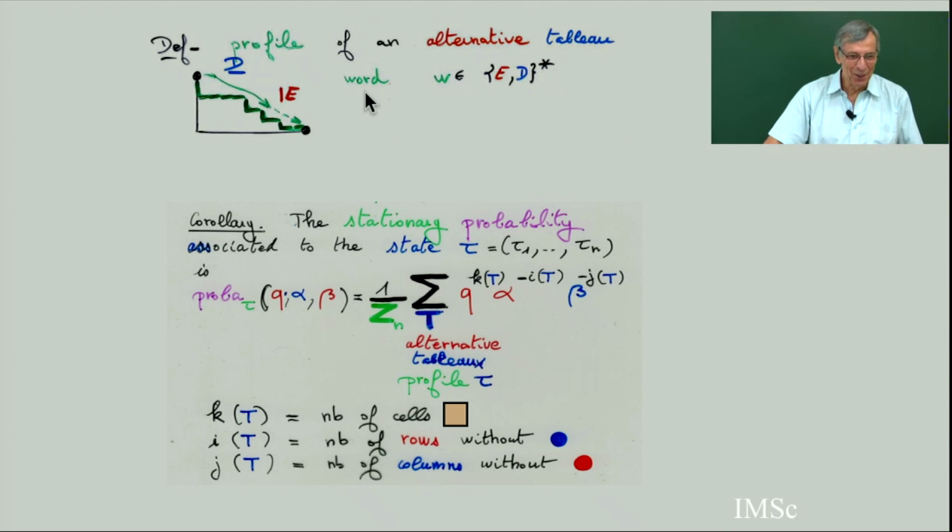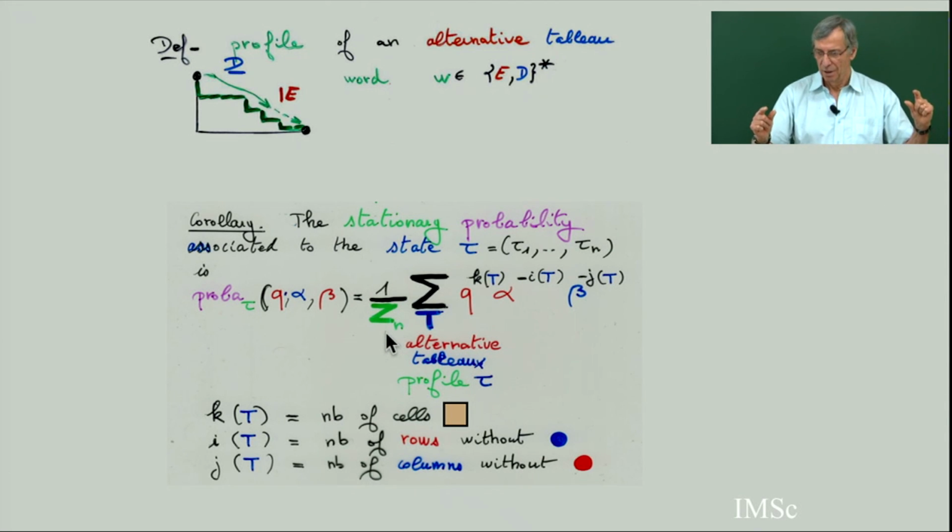For me, a tableau is like a planar picture. A planar picture or a tableau is where there are some cells, and on each cell there is some label. So here the label is white, blue, no label, empty, blue and red. The n in Z_n is the total number, the length of the strip. So it's the length of the word in D and E. The length is the size of the Ferrers diagram.